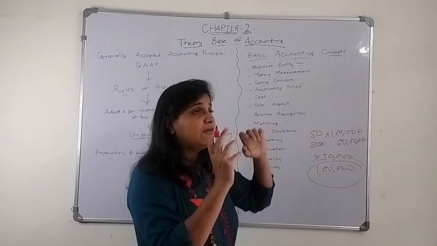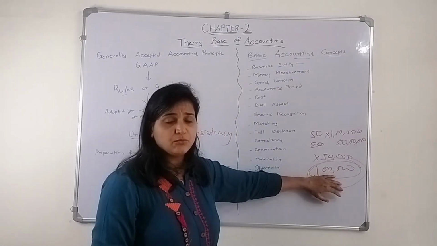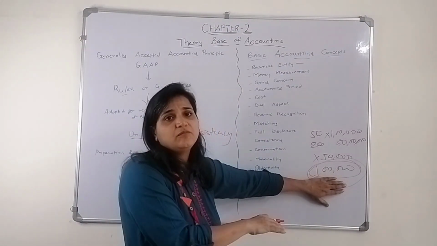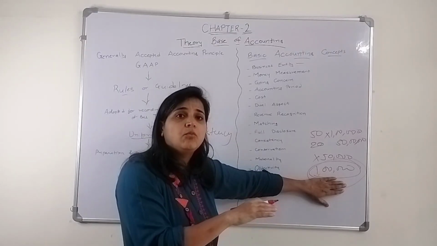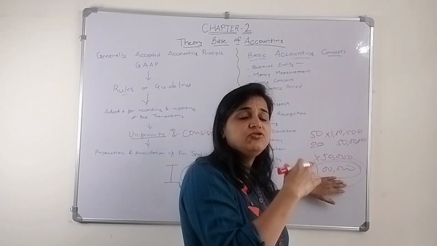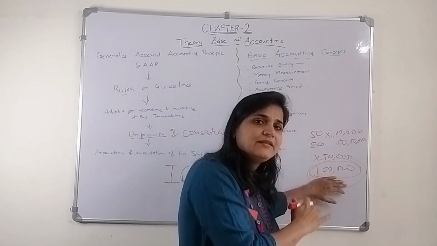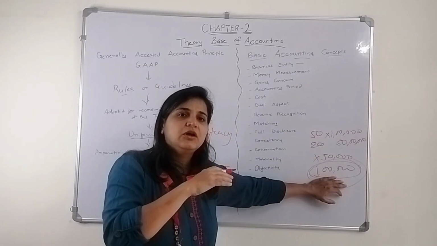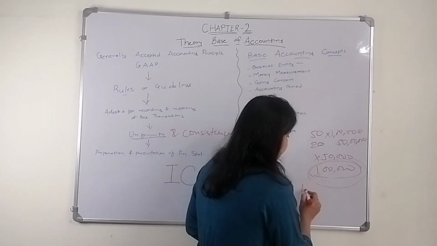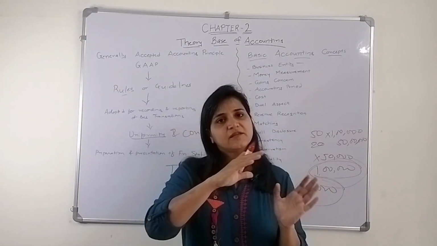So when I am buying a machinery worth rupees 1 lakh, I'm not going to charge 1 lakh entirely from the revenue of that particular year. My intention is that this particular machinery will be used for a period of time. So I will charge only that amount which I am going to use for that particular year. That is why, let's say, 10,000, I'm going to charge only this much, because my intention is that I'm going to continue to use it.